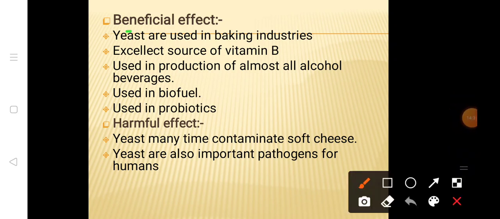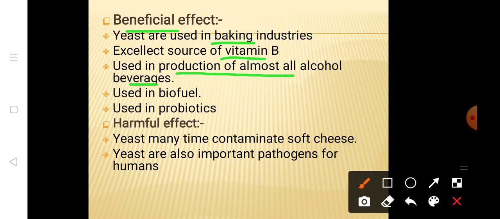Now we will discuss the beneficial effects of yeast. What are the beneficial effects of yeast? Yeast are used in the baking industries, mostly in the baking industries. They are an excellent source of vitamin B. They are used in the production of all alcoholic beverages. Most of the alcoholic beverages are produced from yeast.